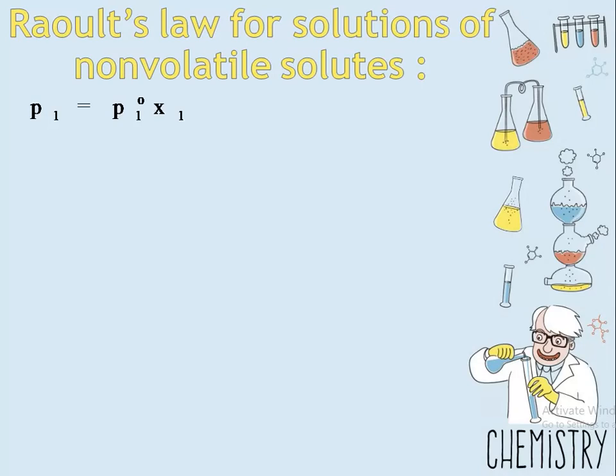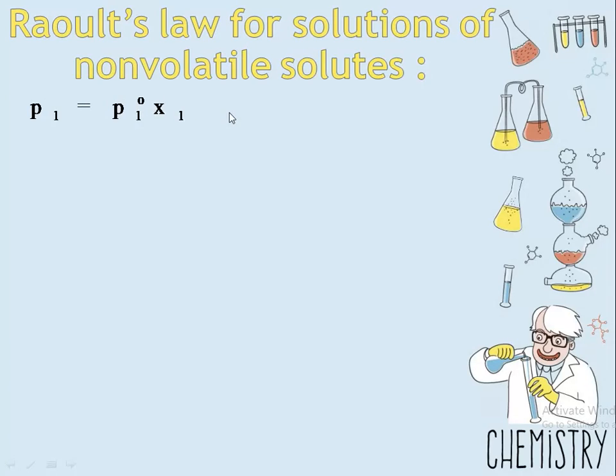Raoult's law for a solution of non-volatile solutes, when we take A1 and A2 components: we already know that P1 is equal to P1 naught times X1, means the partial vapor pressure of component A is equal to the vapor pressure of the pure component times its mole fraction.